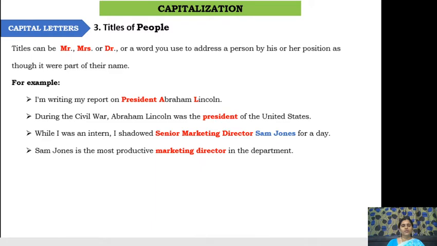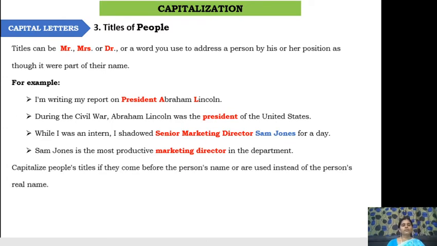See, what I'm trying to tell you is, when the position of the person is kept before the name of the person, and as it was a part of his name, then only we have to start with a capital letter, or else there is no need of using a capital letter before the position. Capitalize people's titles if they come before the person's names or are used instead of person's real name. So instead of the name of the person, also sometimes we use only designation. Then also we can start it with a capital letter, or else there is no need of using any capital letter before that.